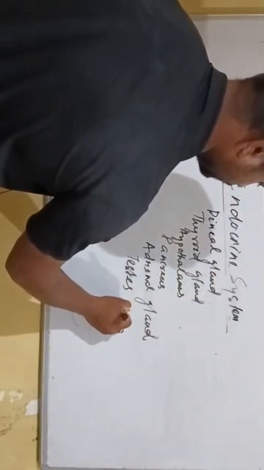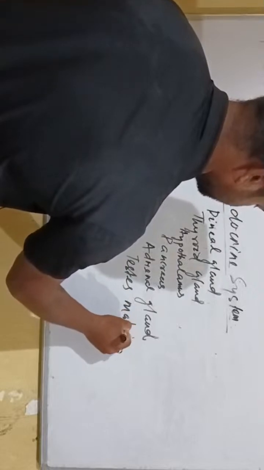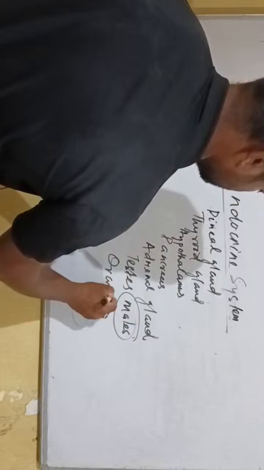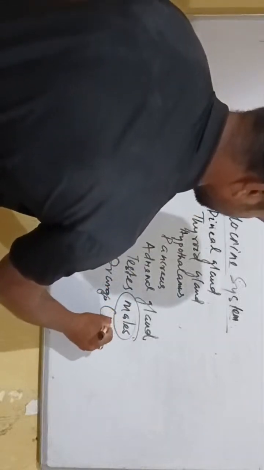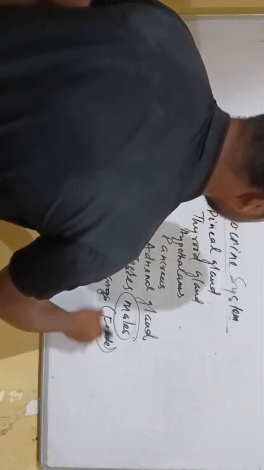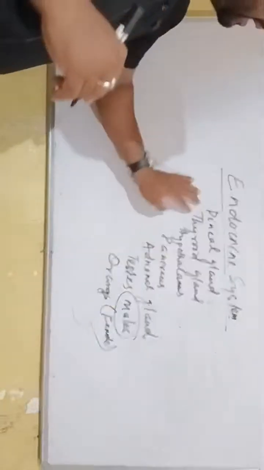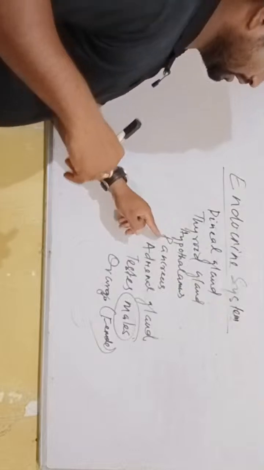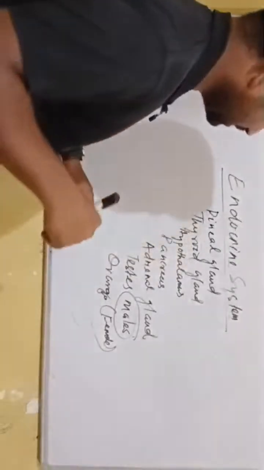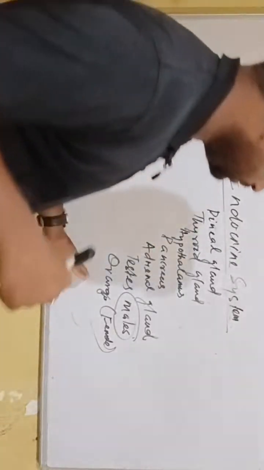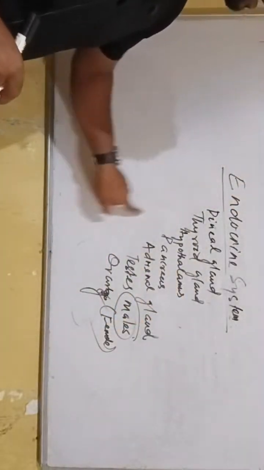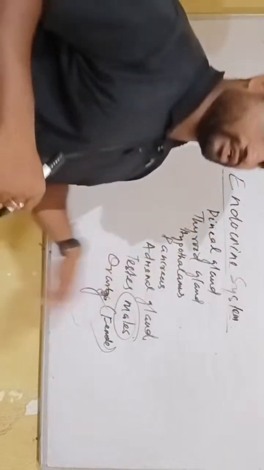Testis is a gland which is only in males. Ovaries are only in females. These are the endocrine glands: pineal, thyroid, hypothalamus, pancreas, adrenal, testis, and ovary. Such are the endocrine glands in the endocrine system.